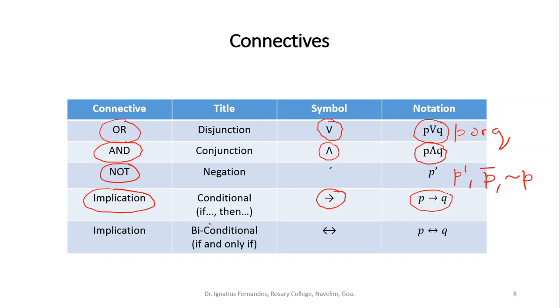Then there is another implication called the biconditional. You came across a statement where it said, I will do this if and only if something else. So there was "if and only if". "If and only if" is denoted by this notation. So we say P if and only if Q. What it means is if P happens then Q happens, and if Q happens then P happens. P implies Q was one directional: if P happens then Q happens. Biconditional is if P happens then Q happens, and if Q happens then P happens. It is both ways. So we'll just be talking about these connectives briefly.